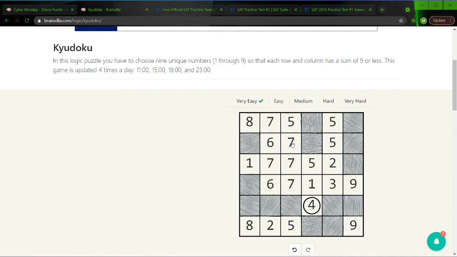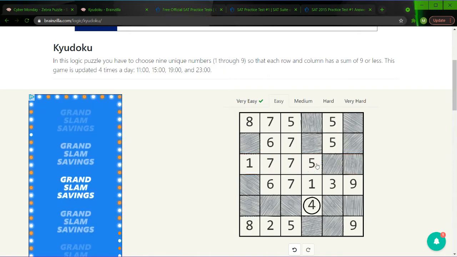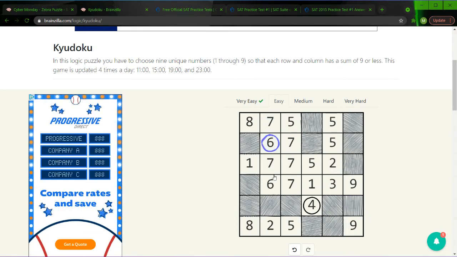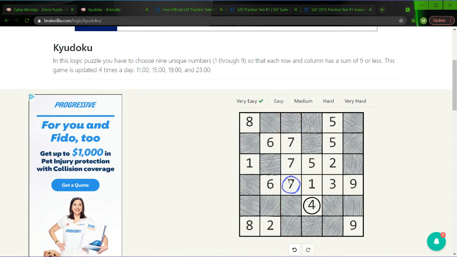7, there's a lot. There's some around here, and here, and even here. 6s, 6 here, 6 here, and that's all the 6s. We can eliminate both 7s. 7s only on this row, so we can eliminate both 5s. 6, 5, 5 here, 5 here, 5 here, but this is a 2, so we can't really do anything.